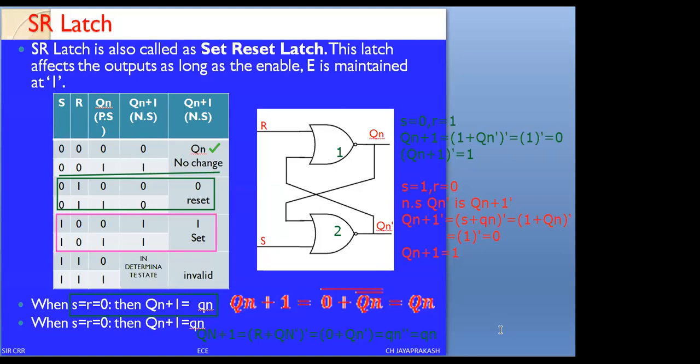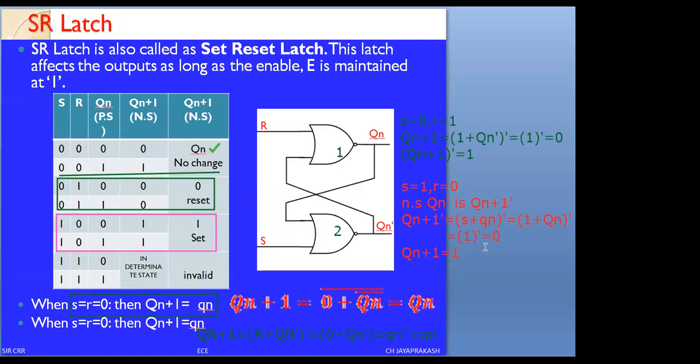That is the third condition. When S equals 1 and R equals 0, we are observing the output across Qn bar, the next state Q of n plus 1 bar. We have written S plus Qn complement. When S equals 1, 1 plus Qn whole bar. 1 plus something is 1. 1 complement is 0. This 0 is produced across the NOR gate output 2.